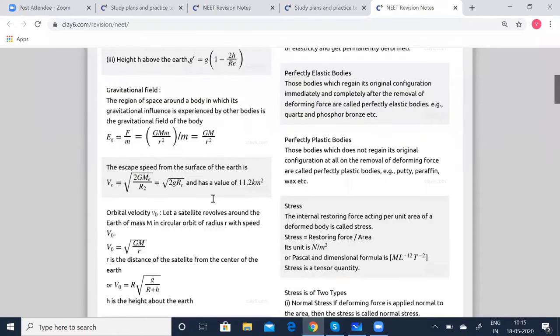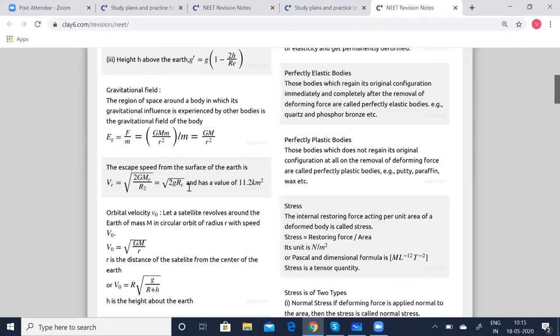Again, coming to escape velocity, this is very, very important. Problems related to this can be asked. So Ve is the escape velocity, which is equal to root over 2 G Me by Re, or you can simply put it as root of 2 g Re, where Re stands for the radius of the Earth, Me stands for the mass of the Earth, G for the gravitational constant, and Ve is the escape velocity. Now you know the previous relation g is equal to G M by r squared, right? So you can substitute it here and simply write it as root of 2 g Re.